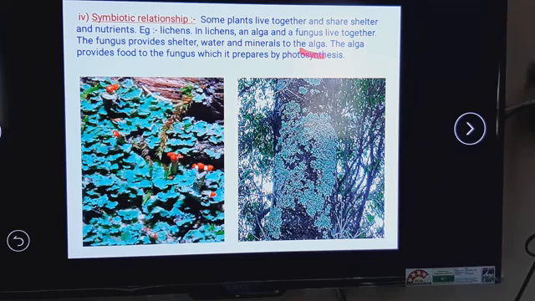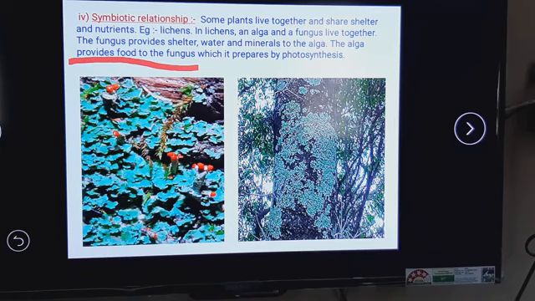Now in return, alga has to give something. So what will alga give to fungus? Alga provides food to the fungus, which is prepared by photosynthesis. This food is very essential for the fungus. So in this way they are living together. Alga and fungus live together. Alga gives food to the fungus, and whatever the requirement is for making food, that is supplied by the fungus.